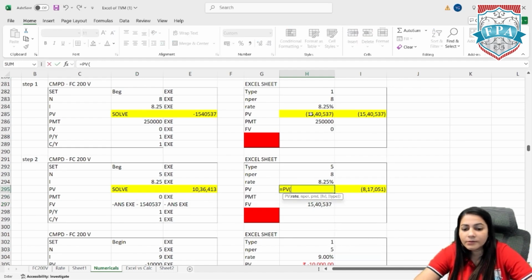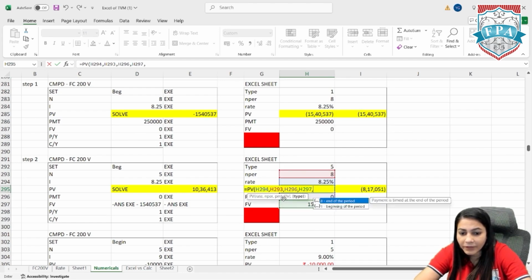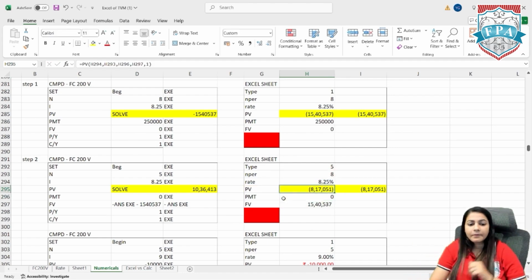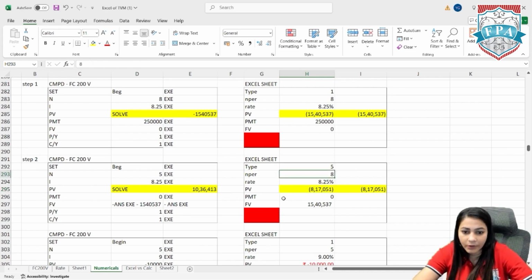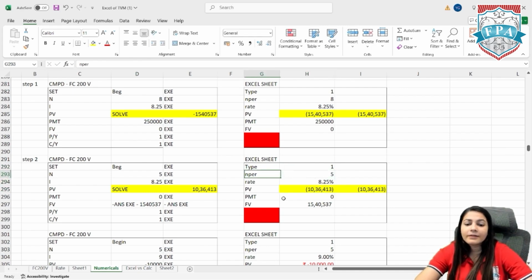Equal to PV, select 8.25 rate, NPER is 8 years, PMT is 0, future value 1540 and beginning of the period. Close the bracket and enter. So here you get, here the type is 1 and the period is 5 years. Right? Instead of 5, I by mistake have put 8, it's 5 years. So 10,36,000 is the present value.